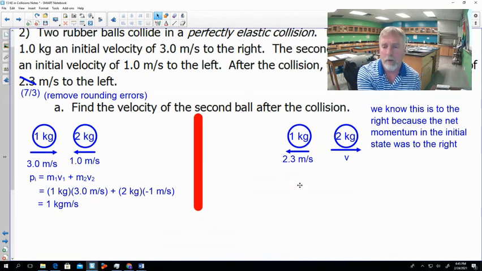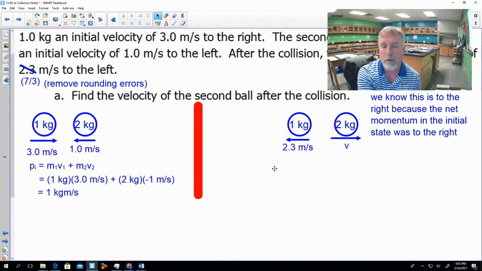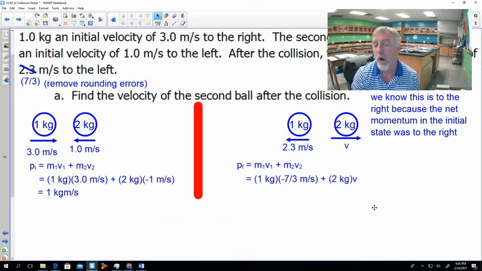Okay, so let's do the calculation over here. What's our final momentum? Same formula we did on the initial side. Find the momentum of each object, add them together. Here again, we don't know the velocity for our second ball, so we're just going to leave it as the variable v. I also plugged in for our first ball here. It's moving to the left, so it's got a negative velocity, and I used the fully complete value 7/3 as opposed to the rounded value of 2.3. And you'll see why when we get to the next step.